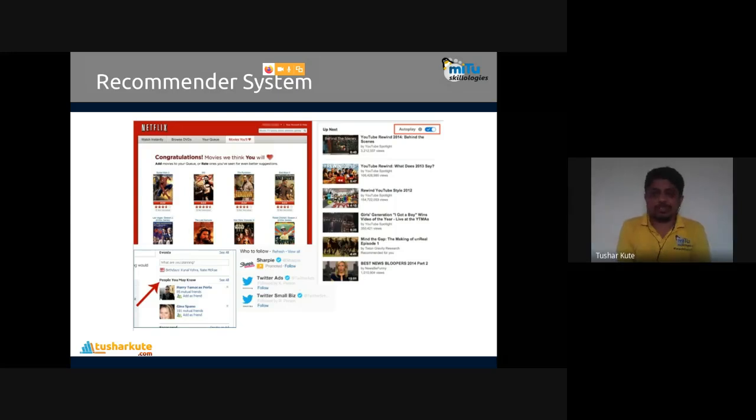Like on Twitter, you can also see people you may follow. Suggestions are given as per your current followers or following. This is what we call recommendations. Data science is working behind it.